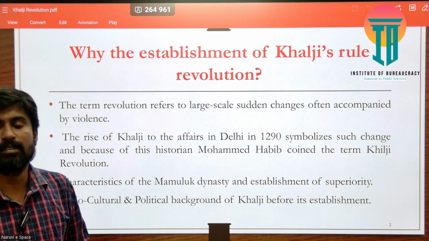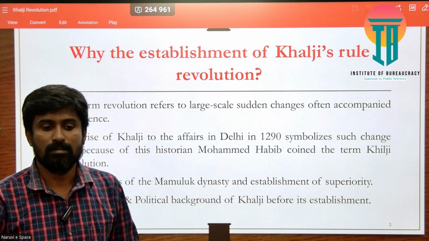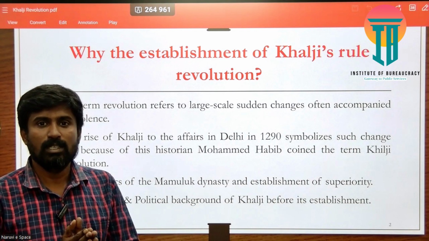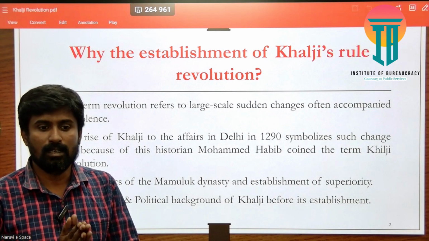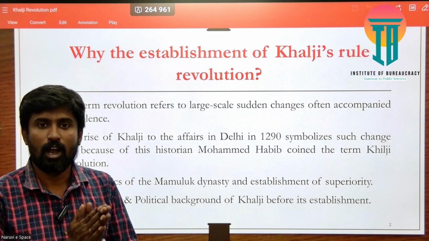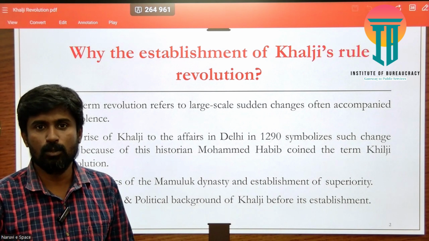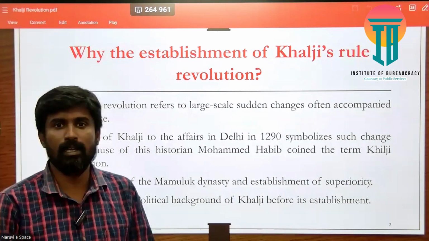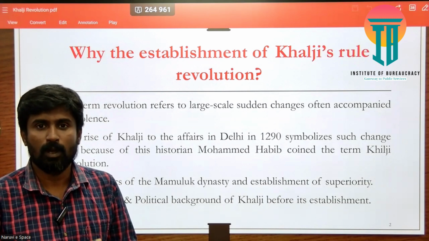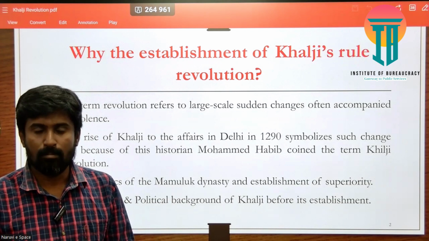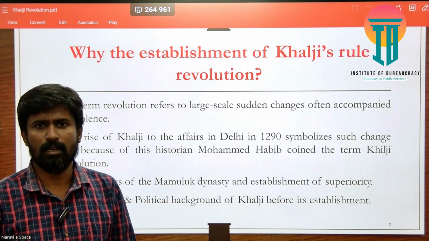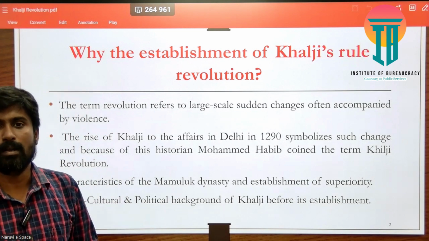Among the characteristics of these rulers, particularly Iltutmish and Balban, was an important category of who should be noble. Only a few categories of Turks were accommodated into the noble groups. That noble group played a very important part in determining all the activities of the Balban and Iltutmish rule in the Delhi Sultanate.